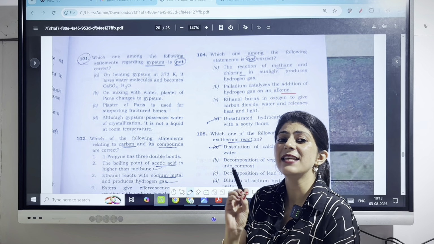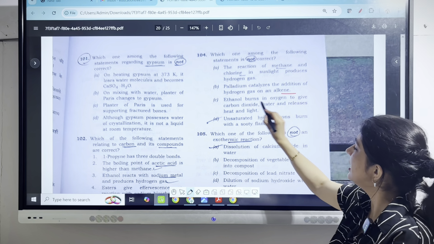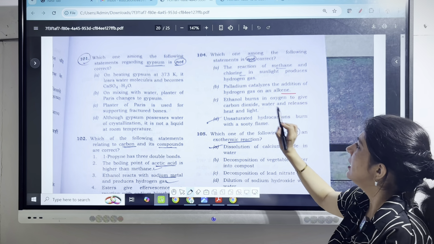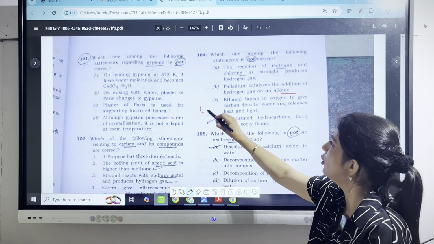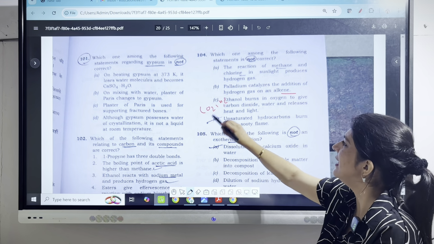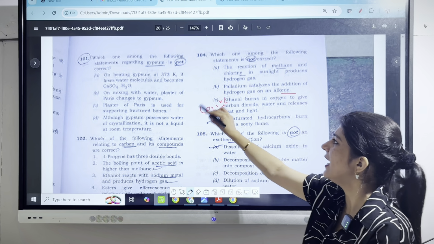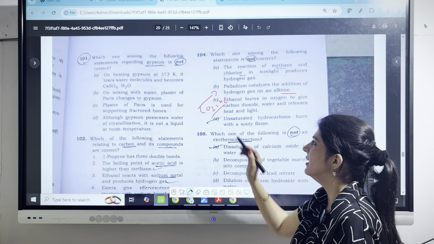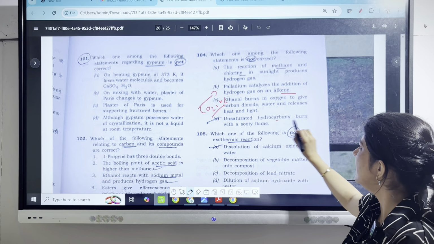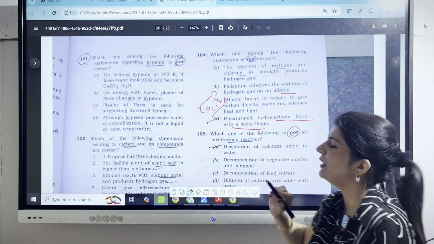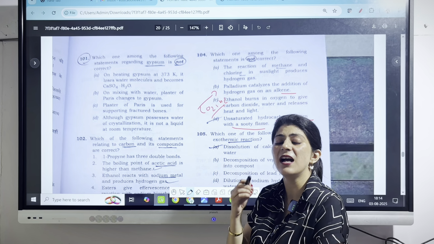Yes, the statement is absolutely correct. When ethanol reacts with oxygen, it produces CO2, water, and again it releases heat. So it is also an example of exothermic reaction. So the statement is correct. Fourth statement is unsaturated hydrocarbons burn with a sooty flame. Yes, the statement is again correct.